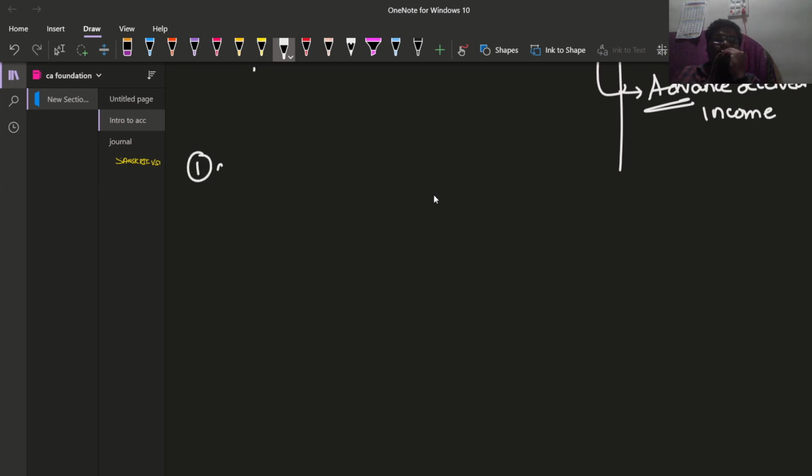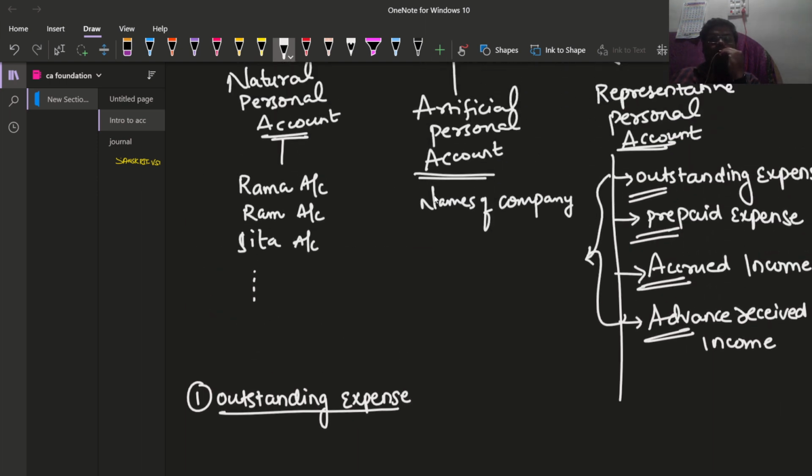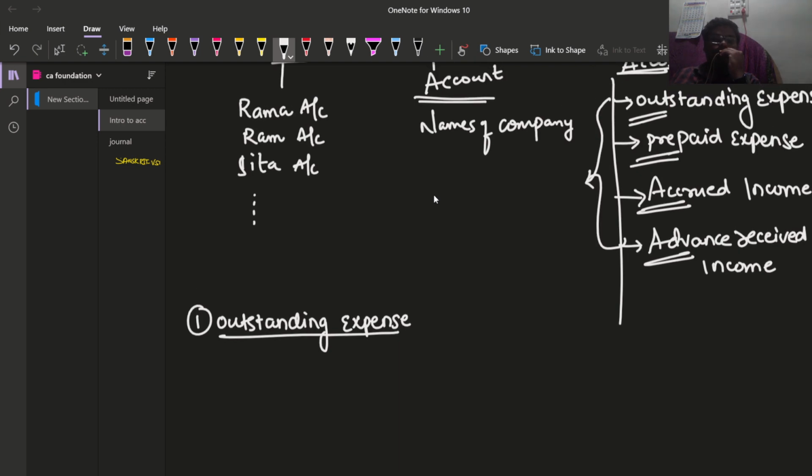First of all, what is outstanding expenditure? Usually, if you are required to know the entries of this one, you are required to know the balances of these expenses. That means in which side they will be coming, either debit side or credit side.